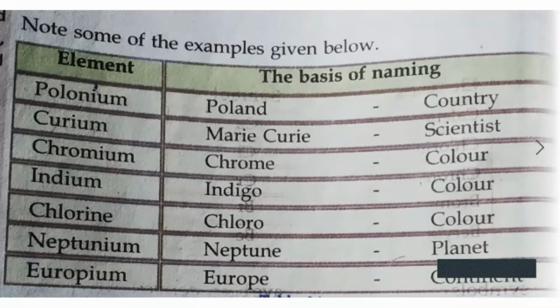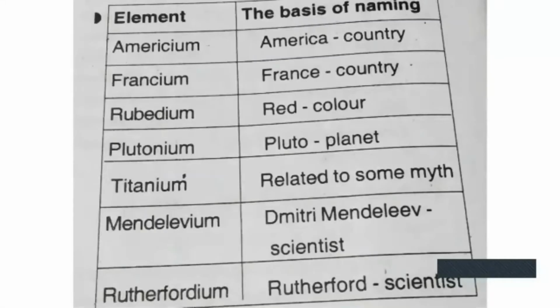Look at the next picture. Then this table also consists of some of the elements and their basis of naming. Here, americium is the first element. What is the basis of naming here? America, a country. Then what about the second one? Francium. Francium is also based on France, a country.